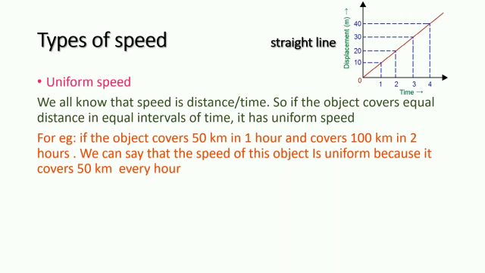Let us now talk about types of speed. The first type is uniform speed. Uniform speed, just like uniform motion, is there when an object covers equal distance in equal intervals of time. So let us look at the example. If the object travels 50 km in 1 hour, 100 km in 2 hours, that means the speed is uniform, that is 50 km every hour. The graph of uniform speed is a straight line.